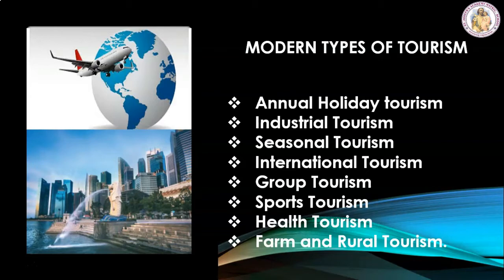International tourism. International tourism is undertaken to visit the places of international importance and to gather knowledge about international culture and customs. For this, there are certain travel forms and formalities to be filled by the tourists such as passport, visa, foreign currency, air ticket, travel insurance and other immigration details.